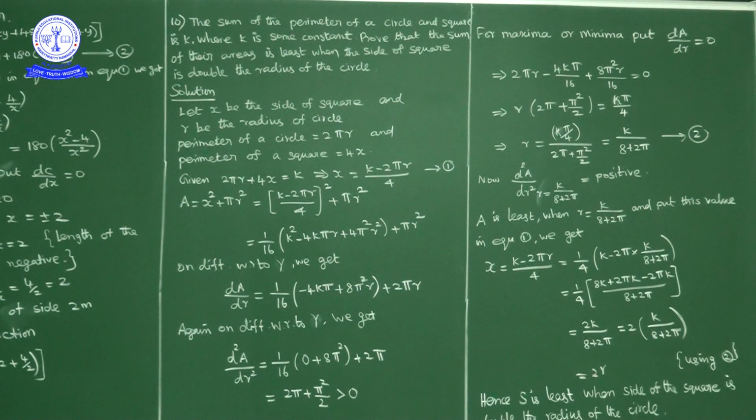Okay. So what we have? Area is least when the side of the square is double the radius of the circle.